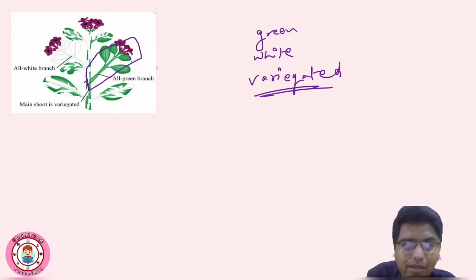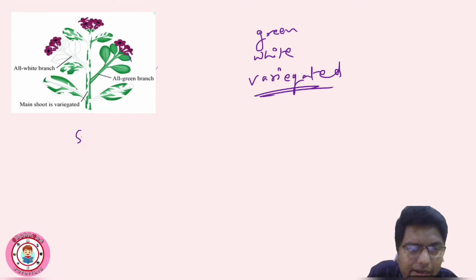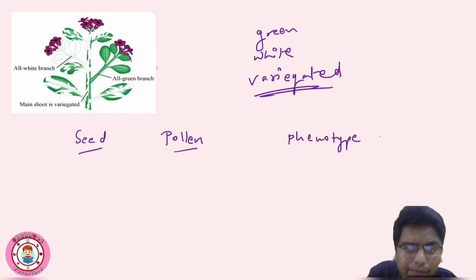Okay, here seed I will draw, right? Seed, then pollen, and phenotype of progeny.